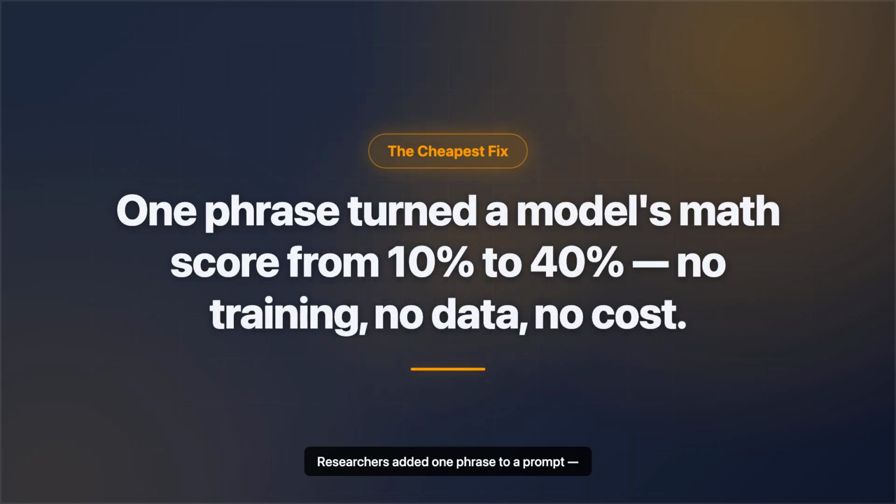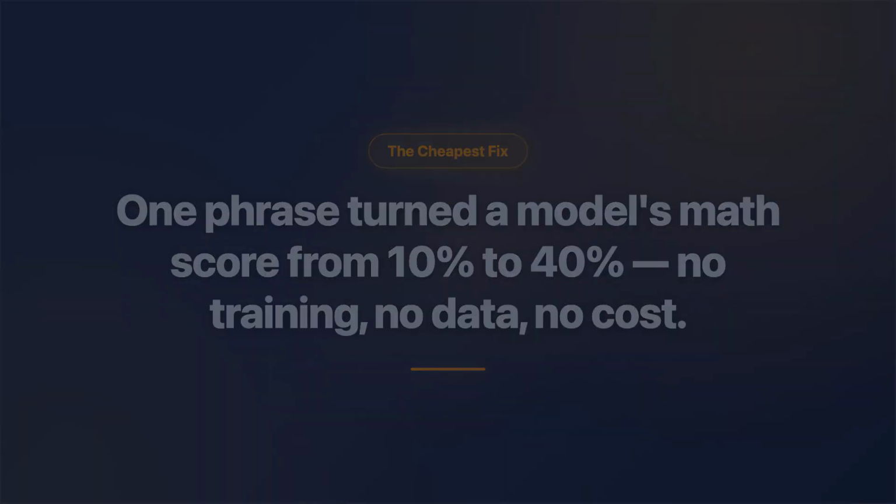Researchers added one phrase to a prompt, just 5 words, and a model's math accuracy jumped from 10% to 40%. No training, no data, no cost. What were those 5 words, and why do they work?